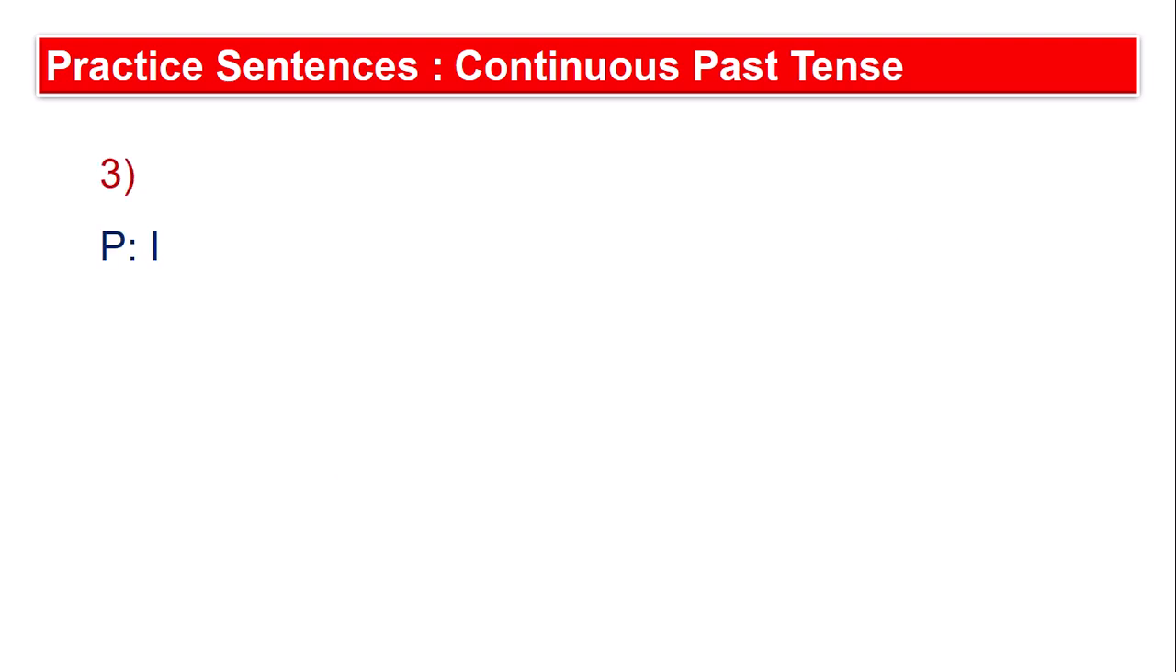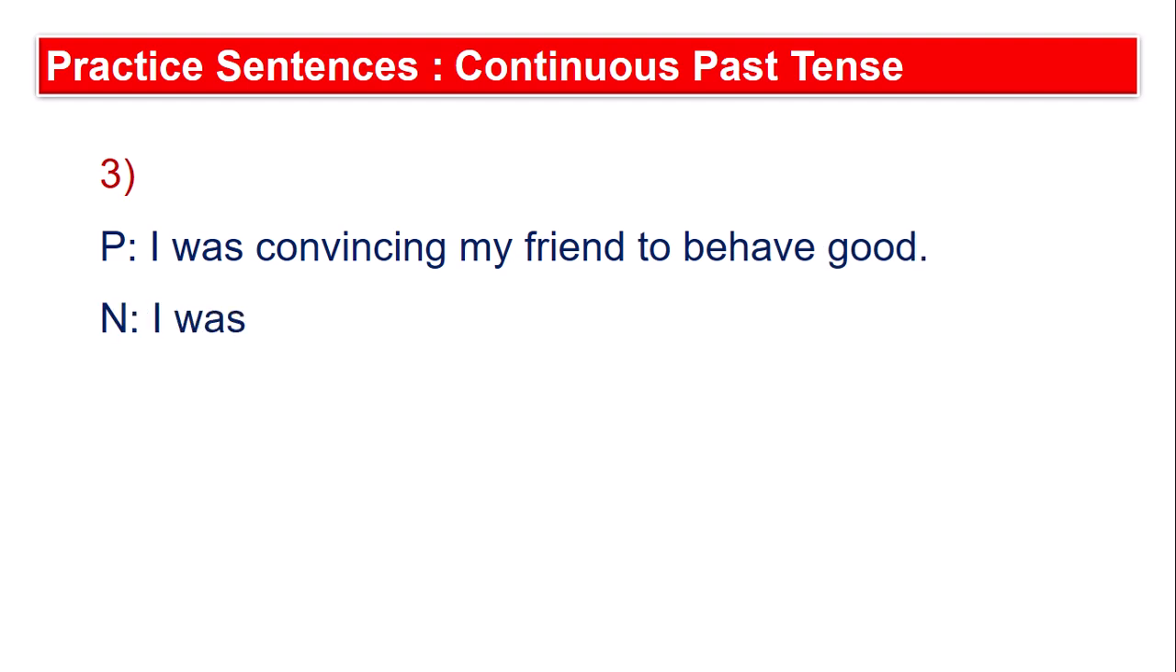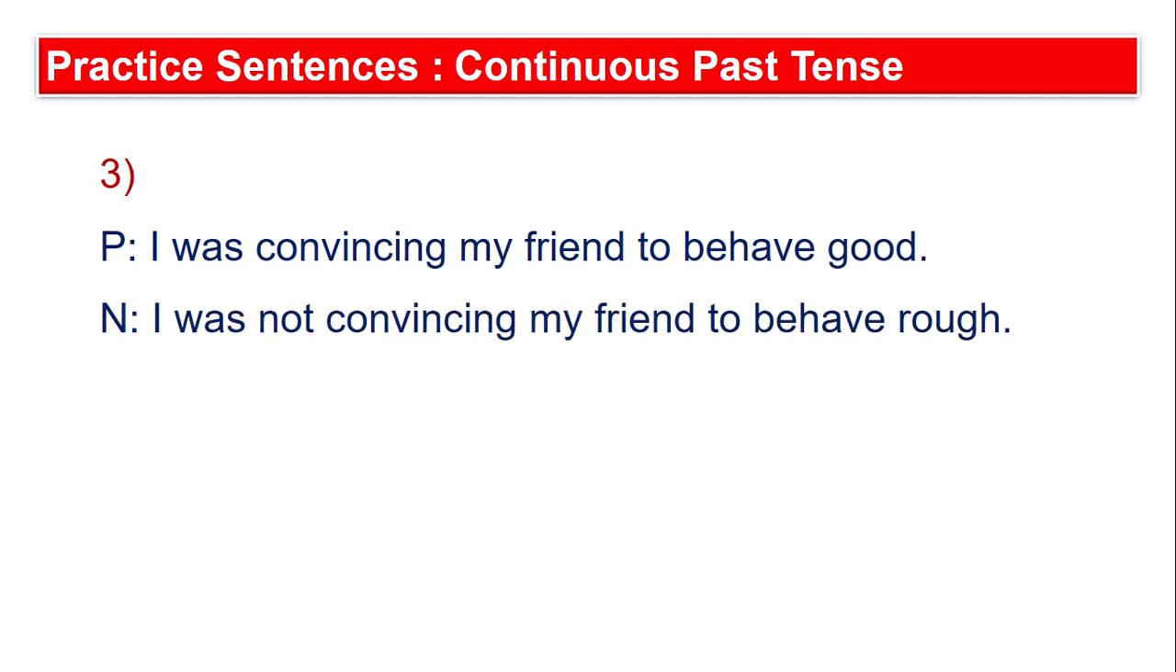On the second screen, the third sentence is appearing. I was convincing my friend to behave good. So while all these things were happening, I tried to convince my friend that please don't do this, or behave in a particular manner. So that is the sentence: I was convincing my friend to behave good. I was not convincing my friend to behave roughly.